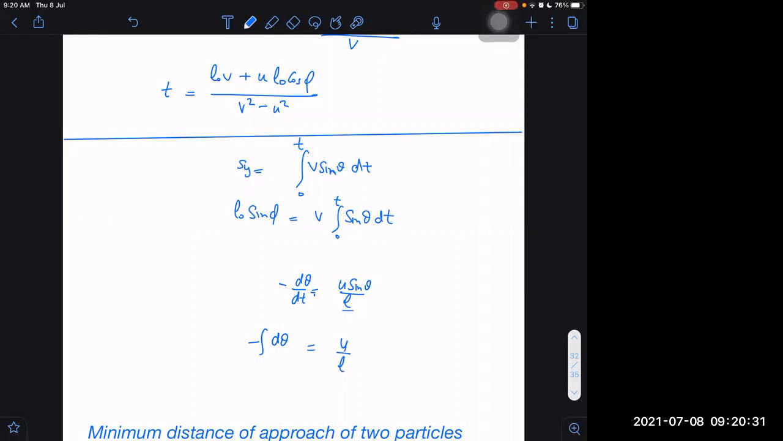Unfortunately, L is variable here, which will create a lot of trouble. It is not that easy. We can't do much after this. This L is again a variable. So it is L into d theta with minus sign, and that is equal to u sin theta into dt, integral. But we are stuck again because L also I have to find as a function of theta. And unless we do that, we can't solve it further.